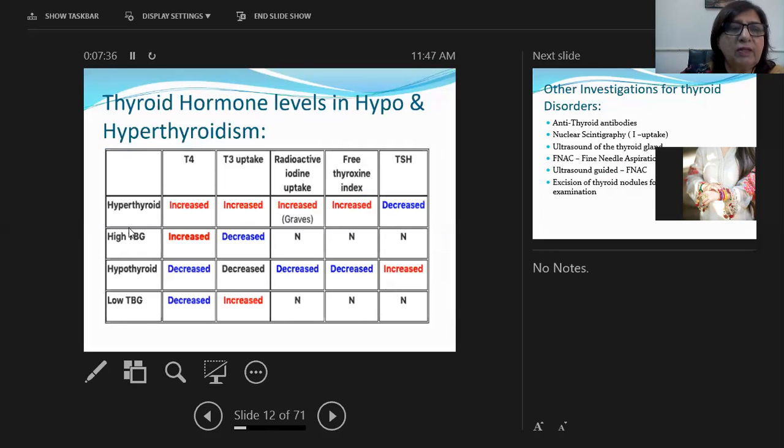This table shows you in hyperthyroid, T4 is increased, T3 uptake is increased, radioactive iodine is increased, free thyroxine is increased, but thyroid stimulating hormone is decreased. And most important of this is Graves' disease. I'm going to describe Graves' disease in detail. With high thyroid binding globulin, it is increased, T3 decreased, normal radioactive iodine uptake, normal free thyroxine, and normal TSH. In hypothyroid, T4 decreased, T3 decreased, radioactive iodine uptake is decreased, free thyroxine is decreased, but TSH is high. Low thyroid binding globulin is decreased and increased, but in other cases it is normal.